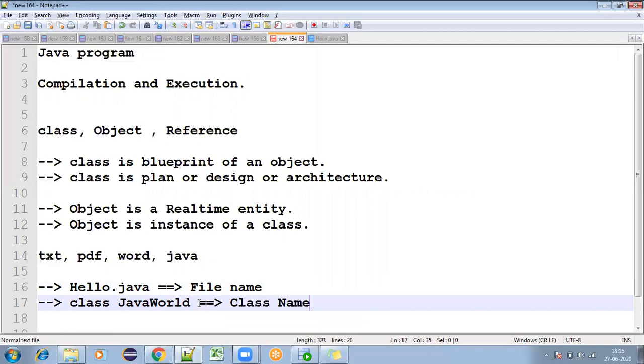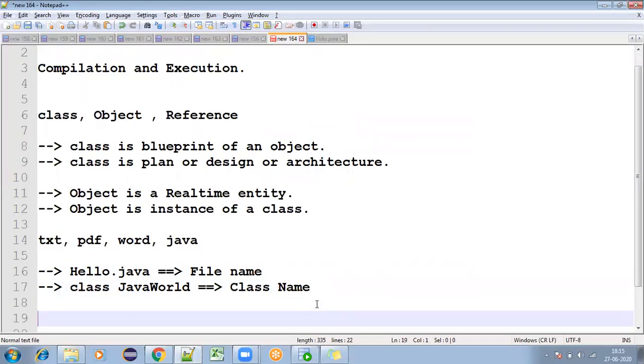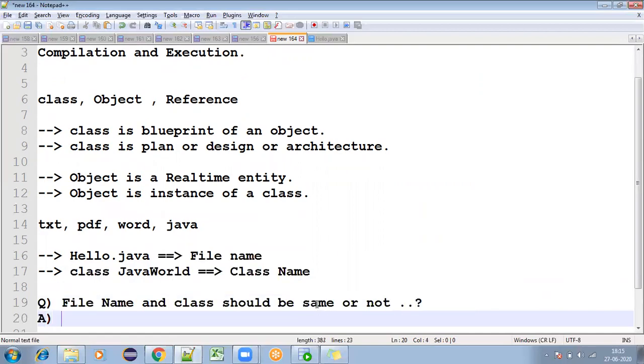So file name and class name must be same? This is one of the interview questions: file name and class name should be same or not. So what is the answer for this?